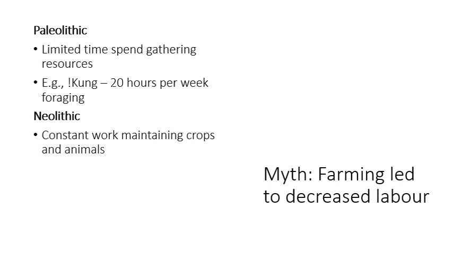So in the Neolithic, people engage in constant work maintaining those crops, not only the crops, but they need to maintain the animals. In an effort to do this, we also have new divisions of labor that are starting to emerge. So we have our stratified society that's emerged. We have individuals who are ranked as more important than others. And this also coincides with labor as well.